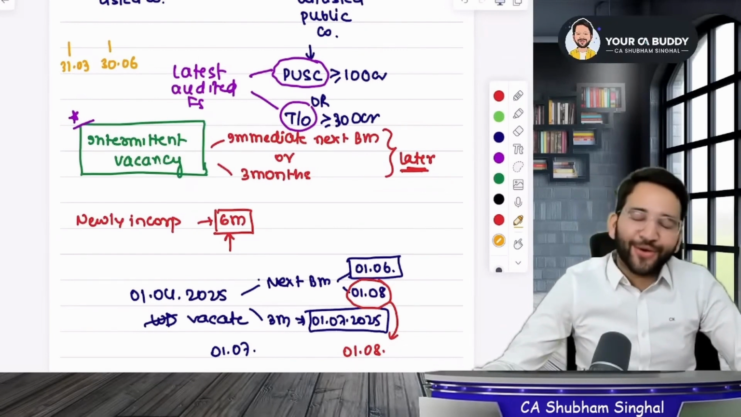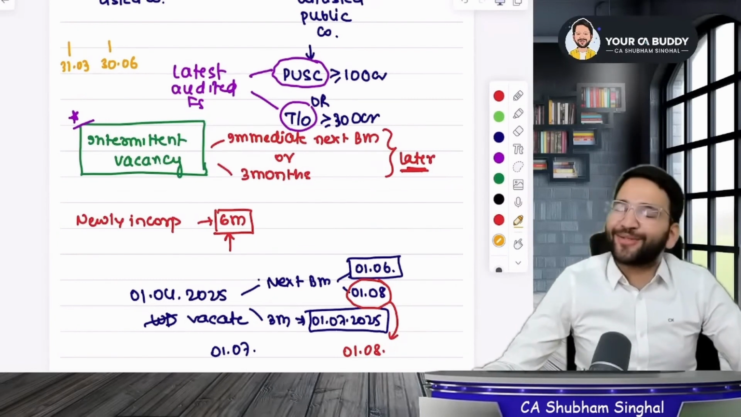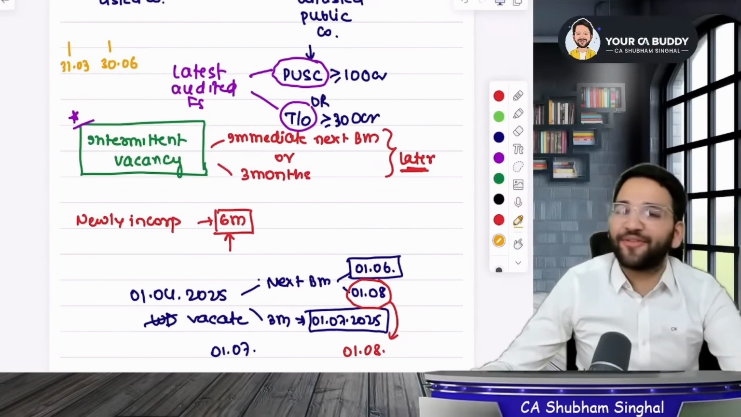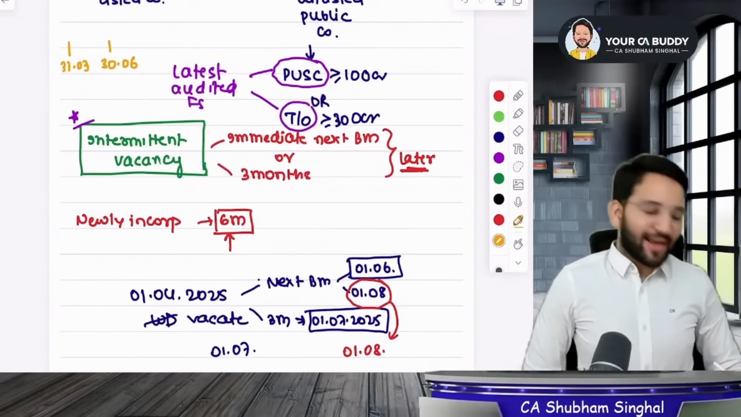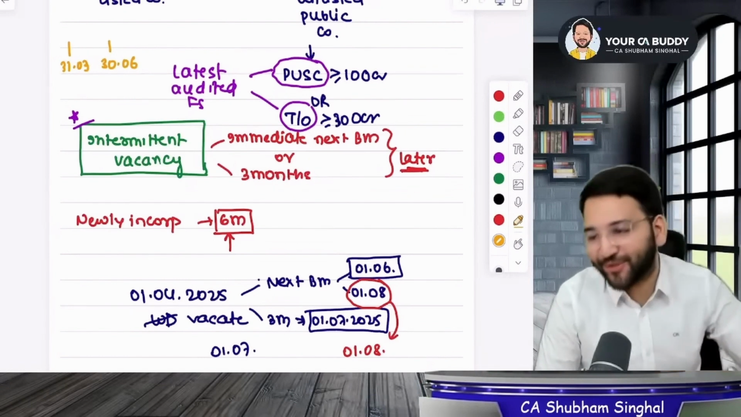But the study material says 50 crores or more. Cut it down and rewrite it as more than 50 crores. Cut down what is already written there. It's not an amendment, it is a mistake. It was never 50 crores or more. Cut it.